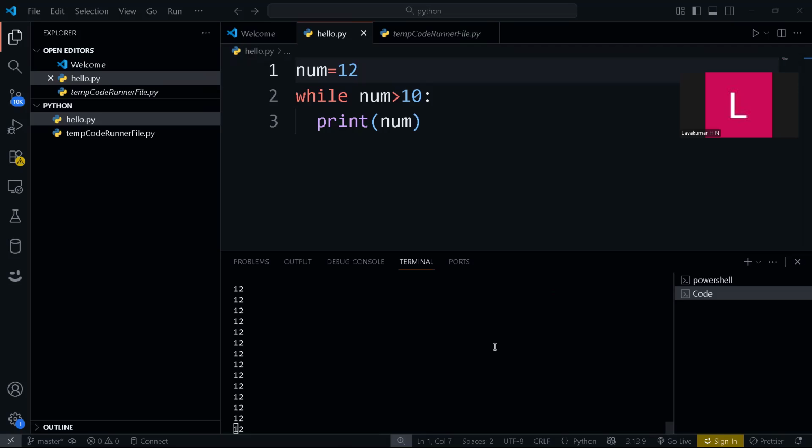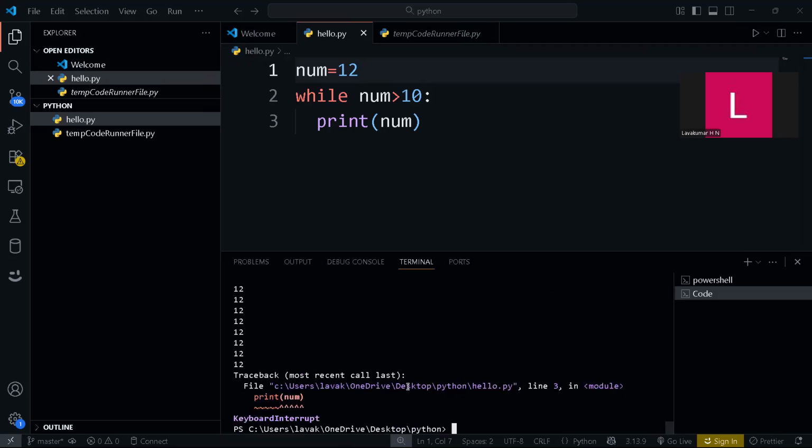Press Control C. Whenever this happens, go to the terminal and quickly type Control C. Why? Because num is 12 and it is greater than 10, so it will print num, then check again, and it will keep on executing. Num is 12 only, it is not incremented, and 12 is always greater than 10.